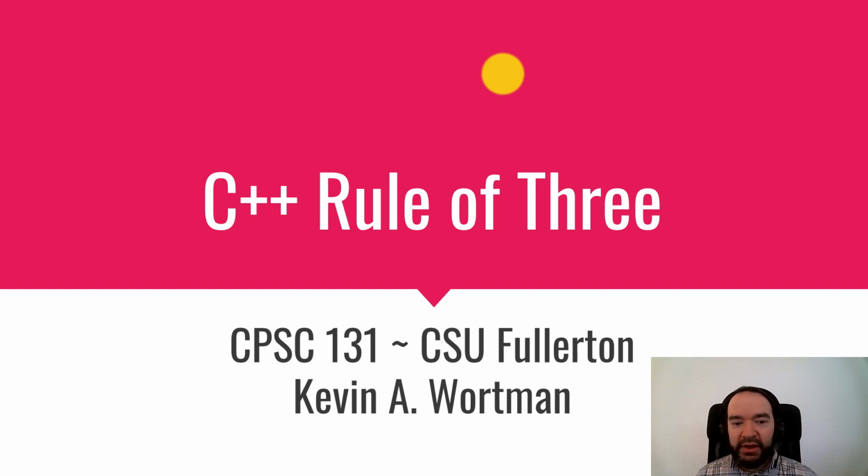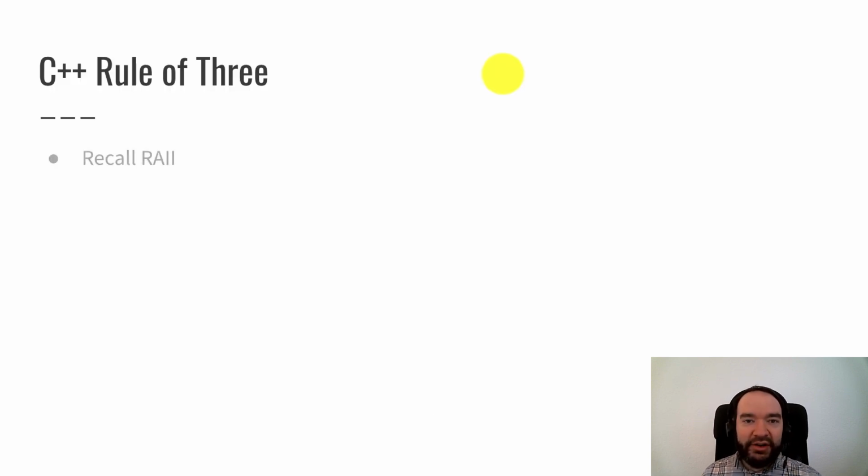Welcome. This video is on the C++ rule of three. This is a rule of C++ programming that deals with a particular kind of subtle bug that can happen when you are dealing with dynamic memory or other resources. It's a little bit tricky, but it's something that needs to be said in order to manage memory properly.